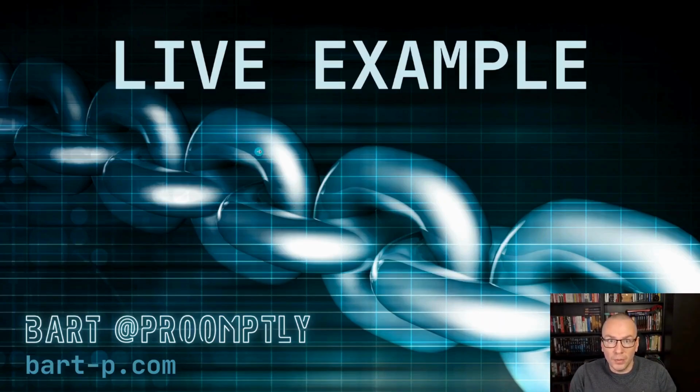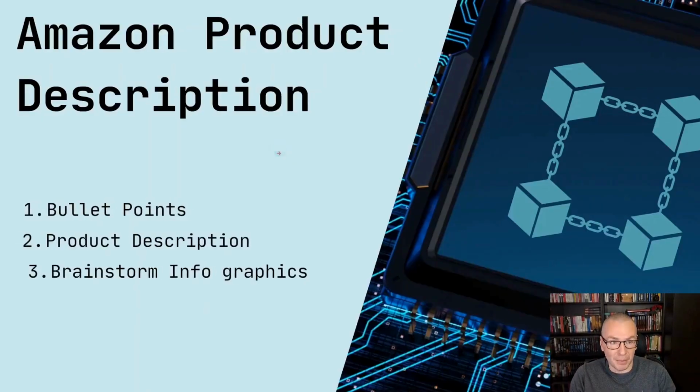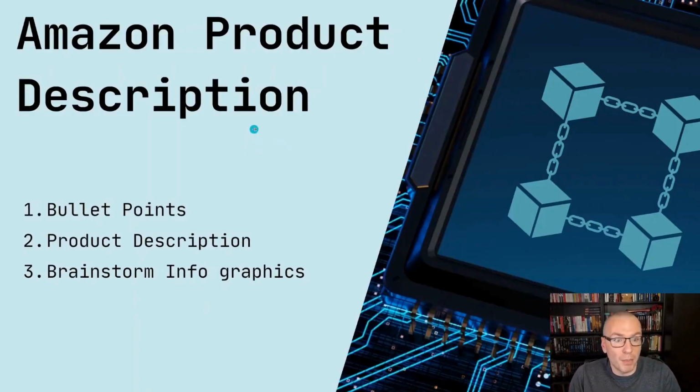Now that we know, in theory, what chain prompting is, let's dive right in with our live example. Today we are going to prepare an Amazon product description. Everybody is buying on Amazon, and everybody knows more or less what an Amazon product page looks like. And I have an e-commerce store selling on Amazon, so I know one or two things about that and have to write a lot of product descriptions.